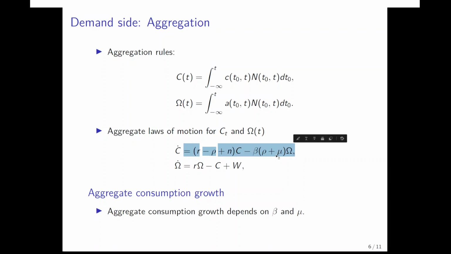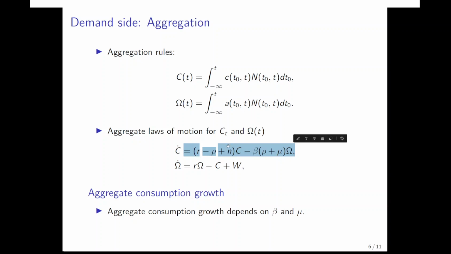So the aggregate Euler equation will reflect demography and will exhibit a lower growth rate as compared to the individual Euler equation in terms of consumption growth, with the difference being determined by the demographic structure and the difference changing if we change the fertility rate and the death rate.